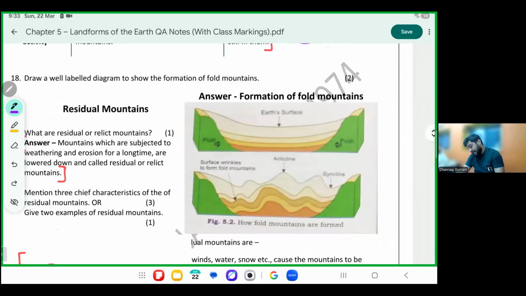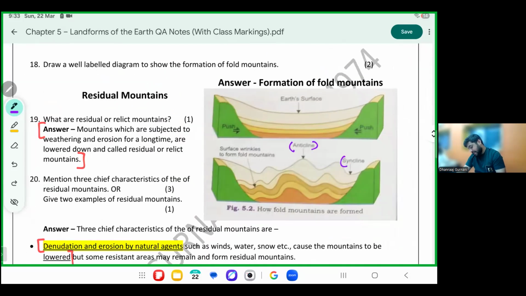Draw the well-labeled diagram. I'm bracketing those words. Anticline, syncline, and the word push. Because जब तक push नहीं आएगा, anticline, syncline doesn't get formed. This completes your first type of mountain, fold. If you understand fold, the remaining are a continuation of fold. So when you were young, you were like one. When you are old, I'll just give you an example like Kabir.